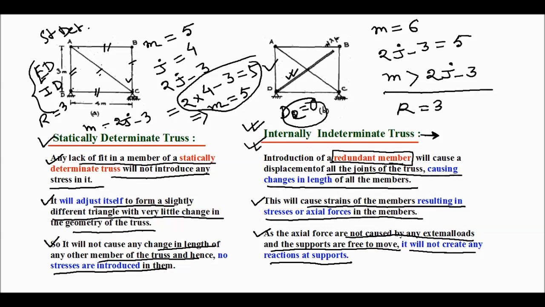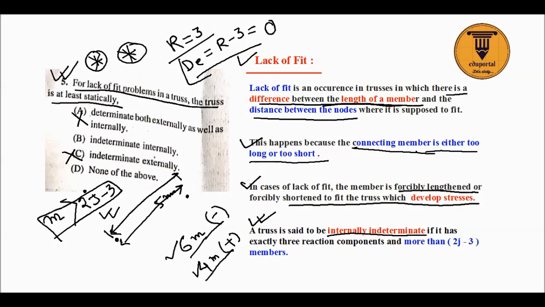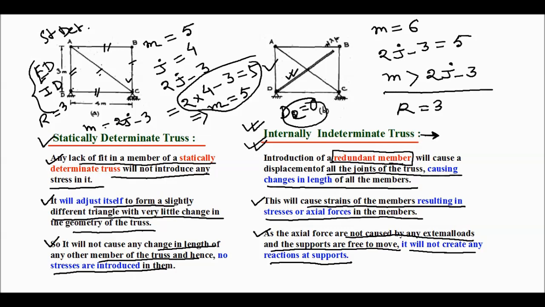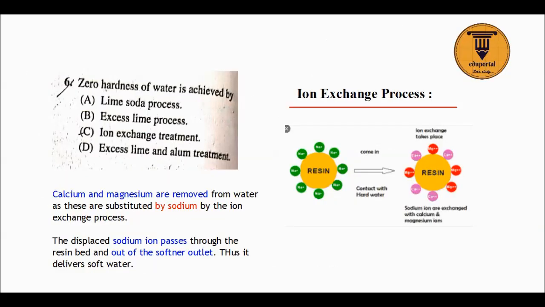So in case of internally indeterminate truss, this is a very good question. So in internally indeterminate truss, lack of fit problem is possible. Lack of fit problem. So very good question. So option B is correct: internal indeterminacy. Now let's move to the next question, and it's given as ion exchange process, zero hardness.